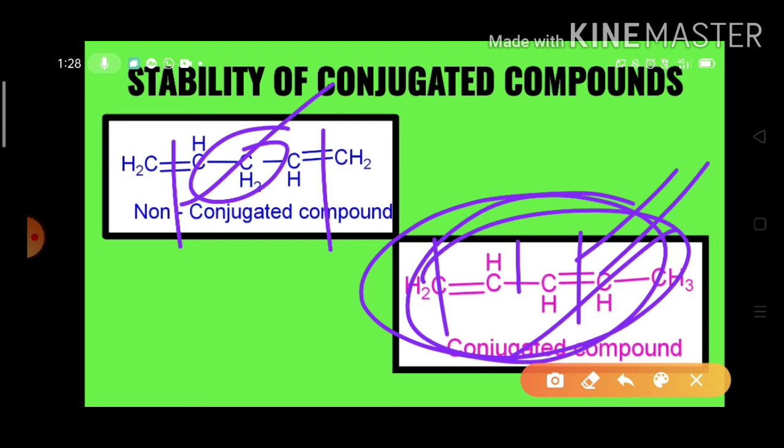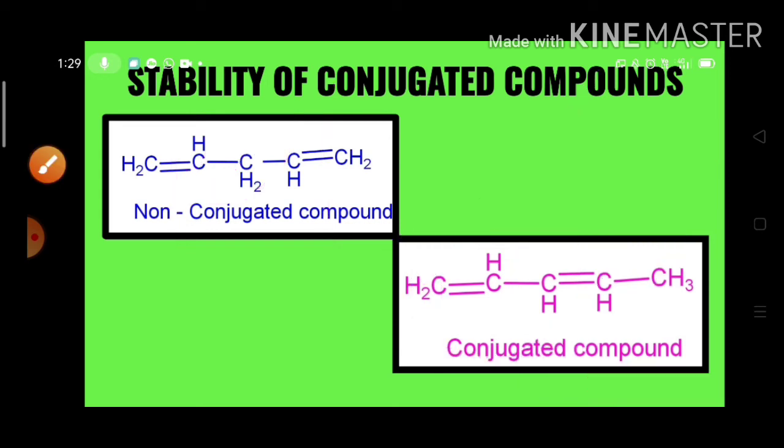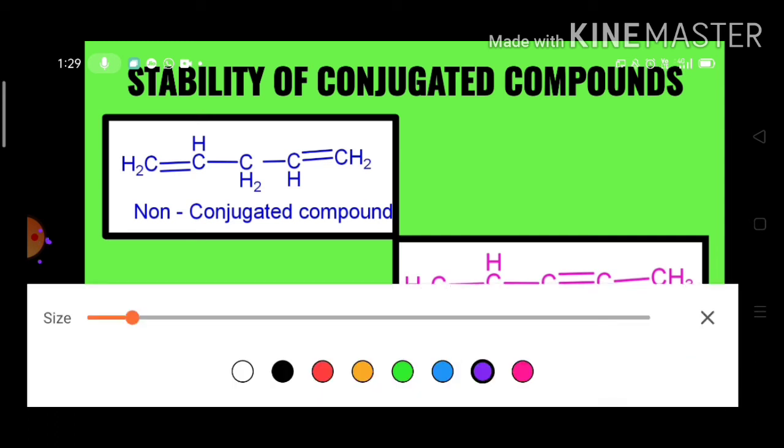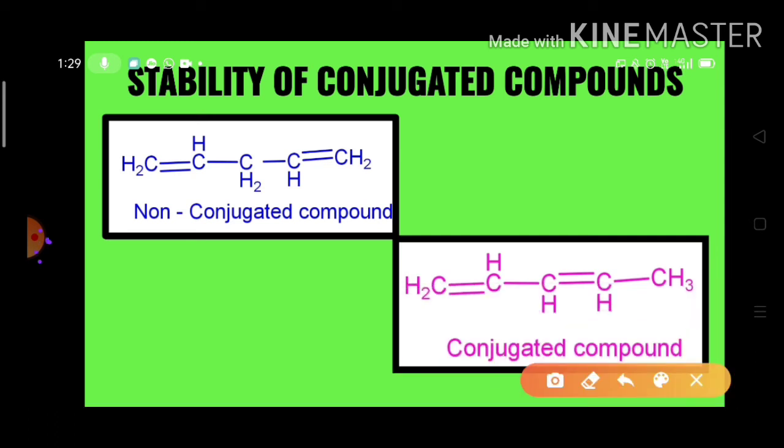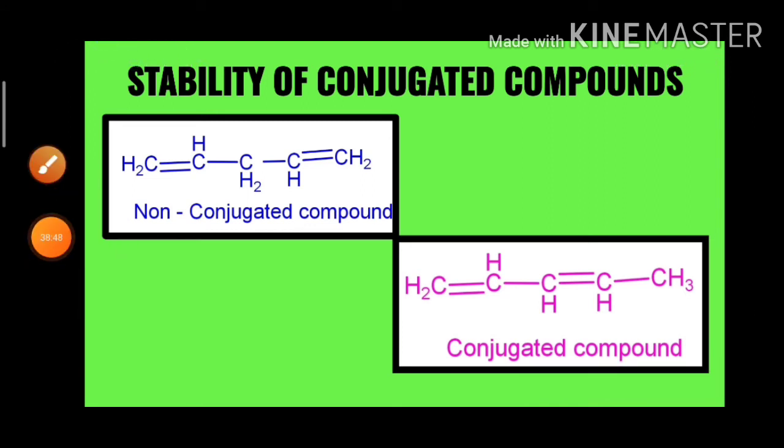As a result, the charge is not borne for a long time by the atoms. As a result, conjugated species become more stable due to resonance. But in the non-conjugated compounds, the bonded atoms have to bear the charges. As a result, non-conjugated compounds become less stable. So these are less stable.